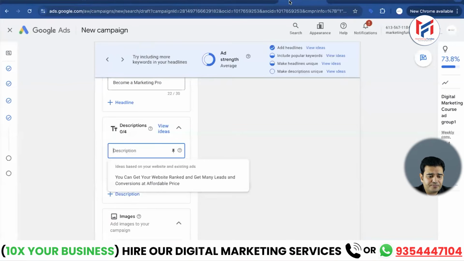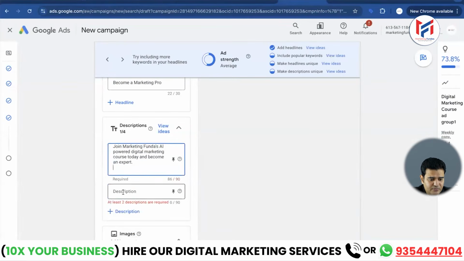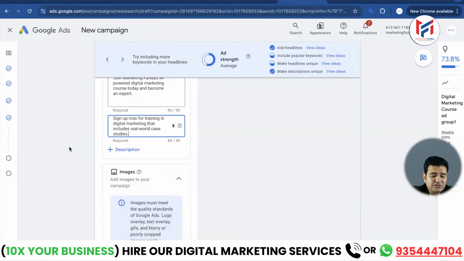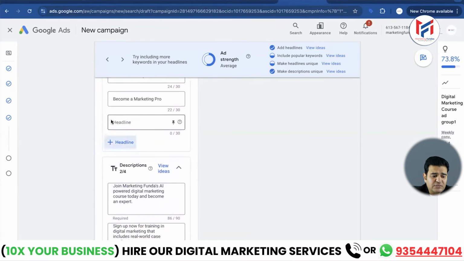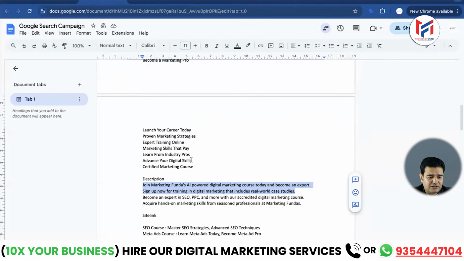We'll copy it, and we will paste it here, okay? Look, I have added 2 descriptions here because they cannot exceed 90 characters. So slowly and gradually you can see that my ad strength is growing. Alright friends. So in this manner, if you want to add more headlines to make the entire thing more unique, by adding more keywords, then you can add more keywords as well. Okay? Pay attention.